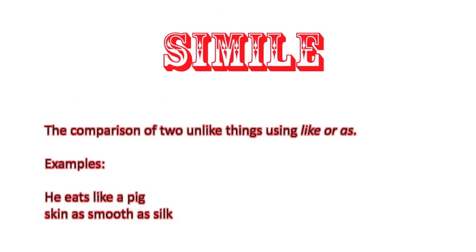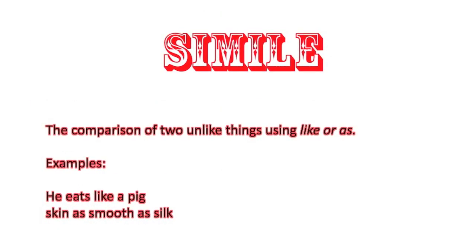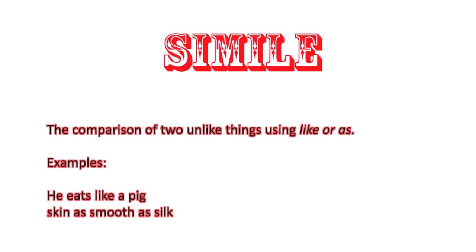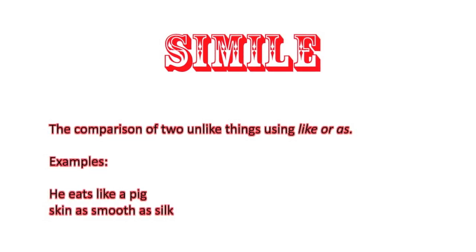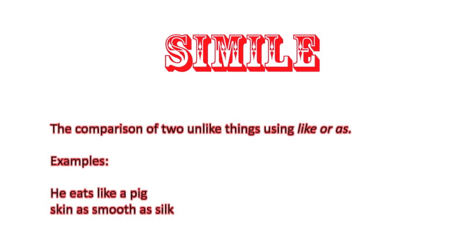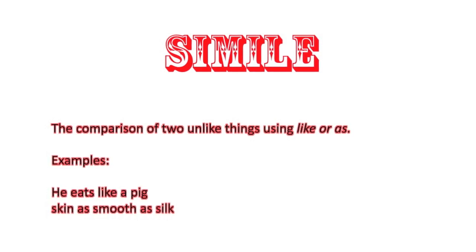Similes are comparisons of two unlike things using like or as. For example, he eats like a pig, meaning he's a messy eater, or his skin is as smooth as silk, referring to how soft his skin feels.